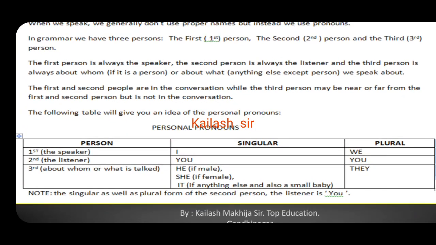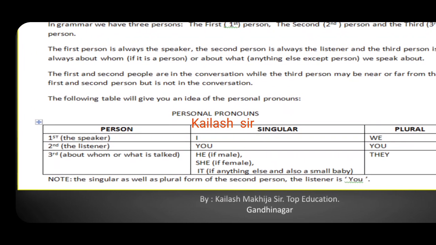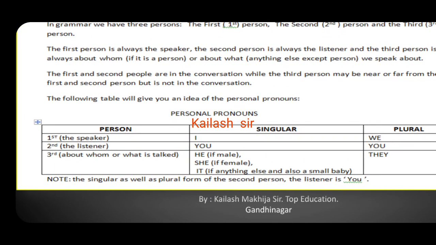As you can see now, personal pronouns. Person I have listed, then singular, then plural in the tabular form. First person speaker, if it is in the singular form, always we use I. The plural form of I is we. In Gujarati we say હું અને અમે. In Hindi we say मैं and hum.